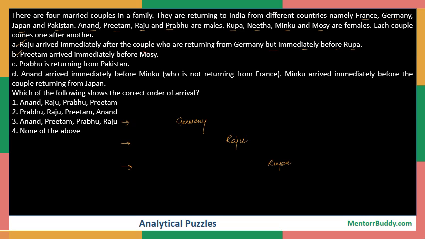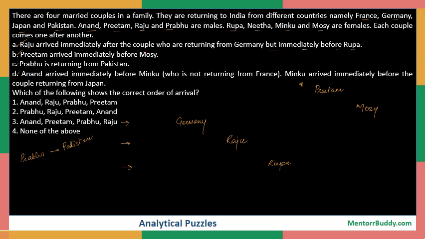Next line says Preetham arrived immediately before Mozi. So I'm just going to put this information somewhere else. Preetham comes before Mozi, who is a female. This is your next information. The next line says Prabhu is returning from Pakistan. That means the male Prabhu is going to come from Pakistan. So we have just tried to gather all the information.